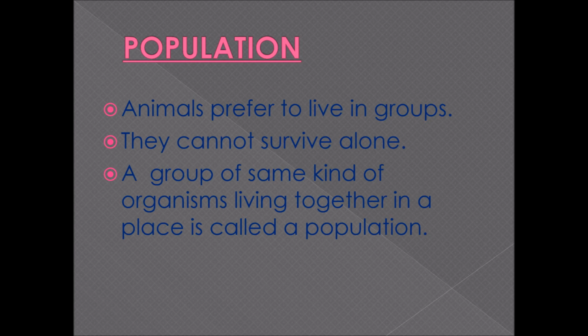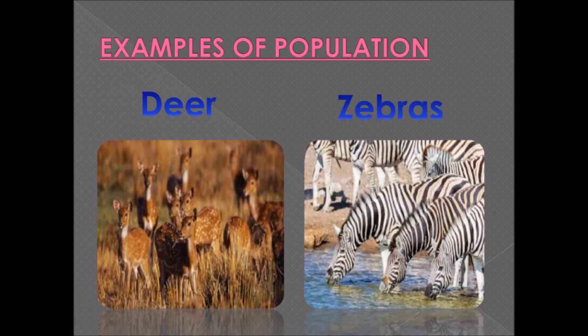A group of the same kind of organisms living together in a place is called a population. When we see a group of different snakes living in an area, we will say that this is the particular population of snakes in that area. Examples of population: the first picture is of deer, and the second picture is of zebras.